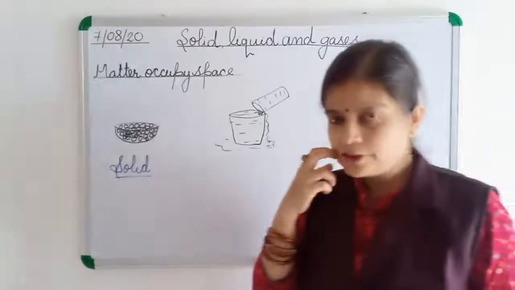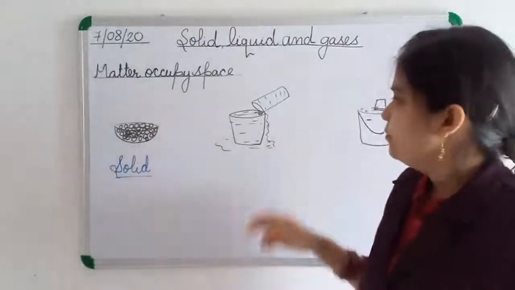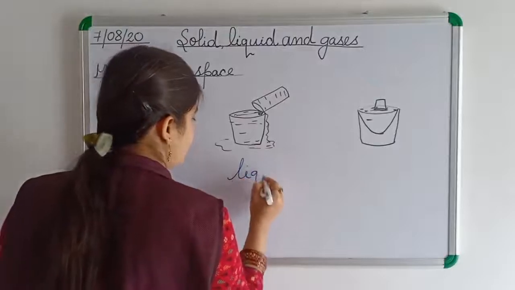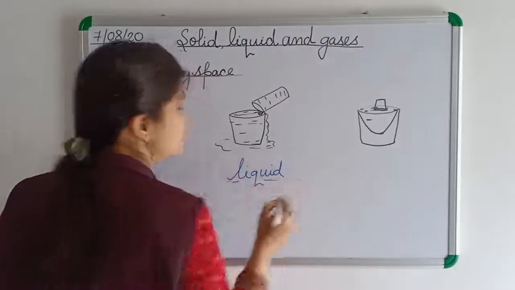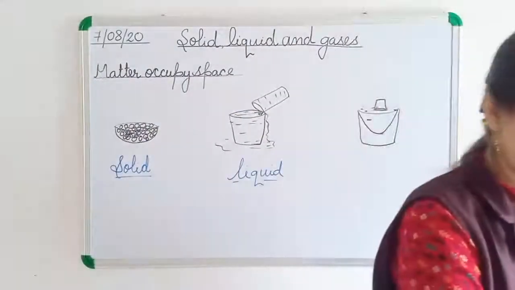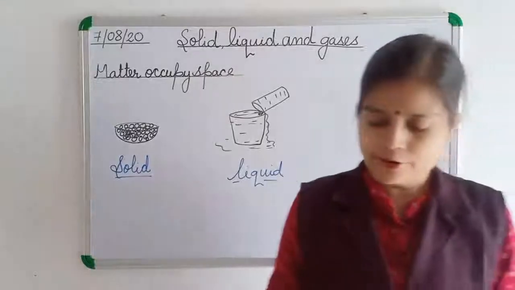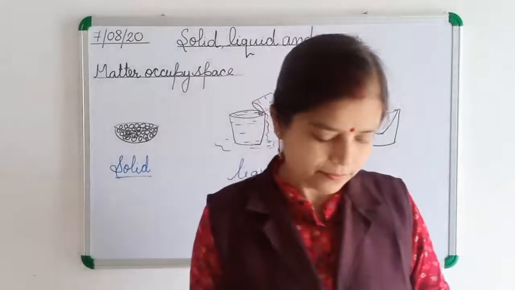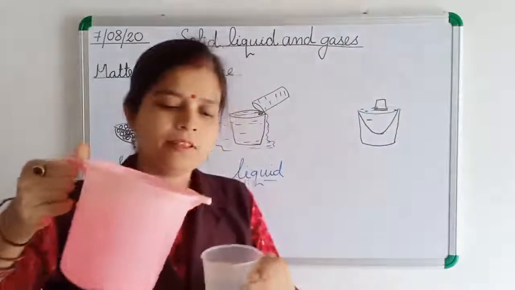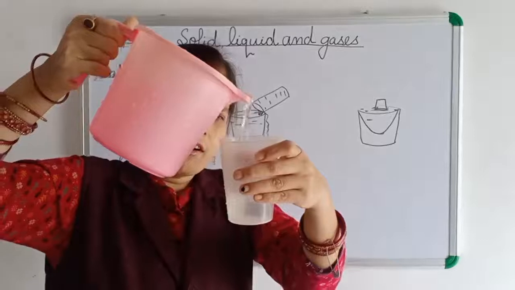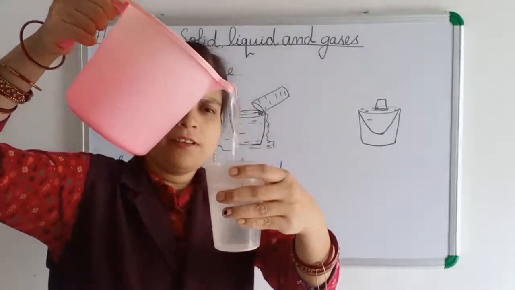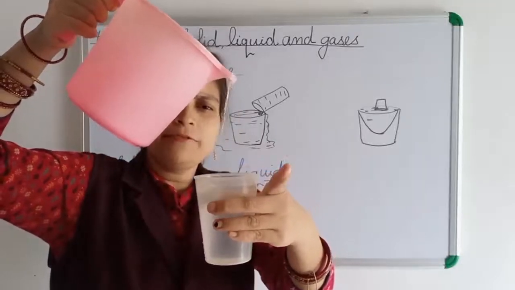Now we are going to show another activity in which we will show that liquid also occupies space. What are examples of liquid? Milk, juice, water. So here we are using water. This is the water and I will show you that it occupies space. I am going to fill this glass with water. Now my glass is going to fill. You can see here.